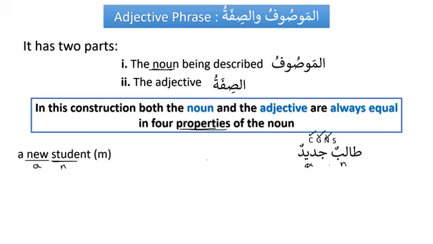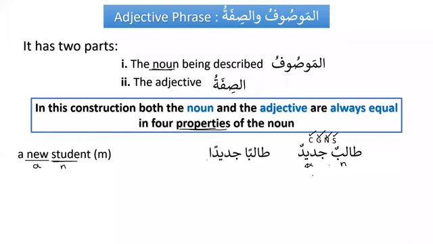So we have to have four checks: capacity, gender, number, and status, as we say, four dimensions or 4D properties of the noun. And now it is a complete adjective phrase. It is mawsuf and sifa.